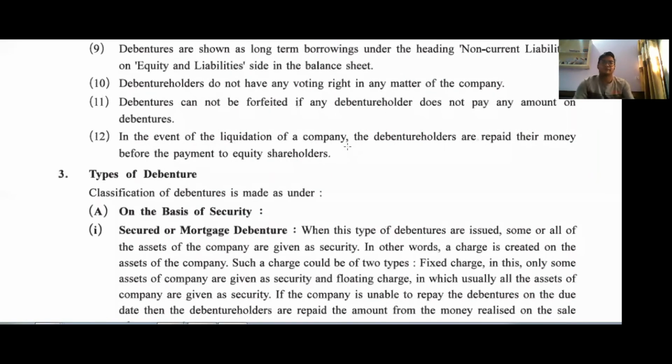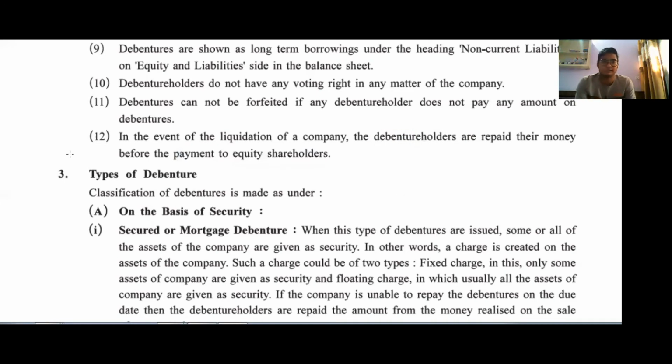Next and last point. In the event of liquidation of the company, the debenture holders are repaid their money before the payment to equity shareholders. It means that if the company is going into loss on a regular basis from year to year, then the company goes into liquidation. At the time of liquidation, the debenture holder gets the first right to get the money back before the payment to the equity shareholders. Remember this thing.